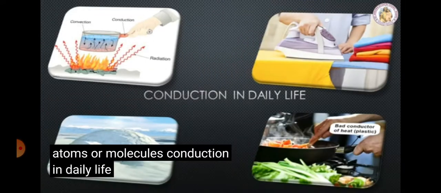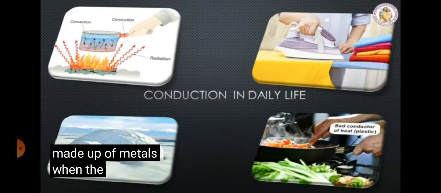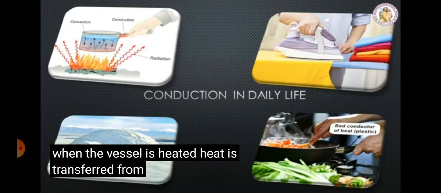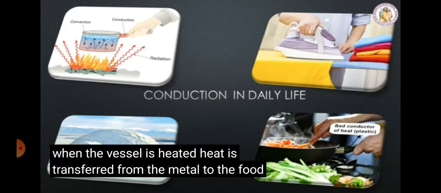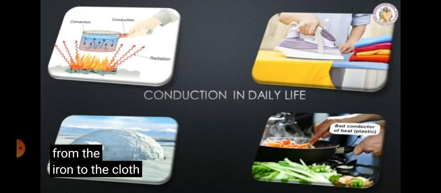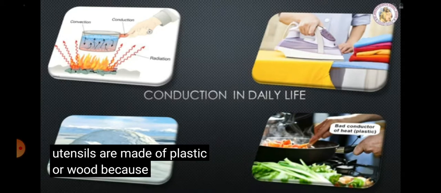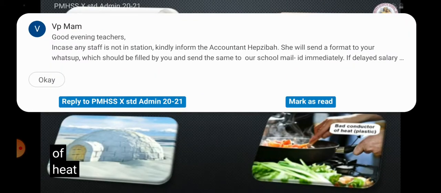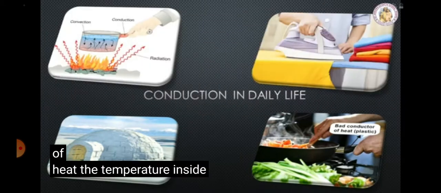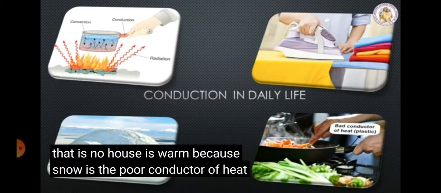Conduction in daily life. We cook food in vessels made of metals. When the vessel is heated, heat is transferred from the metal to the food. When we iron dresses, heat is transferred from the iron to the cloth. Handles of cooking utensils are made of plastic or wood because they are poor conductors of heat. The temperature inside an igloo, that is a snow house, is warm because snow is a poor conductor of heat.